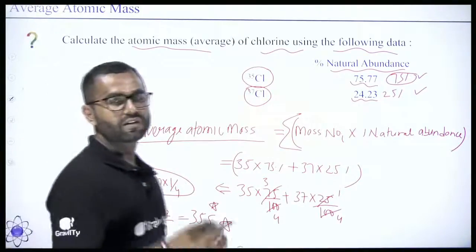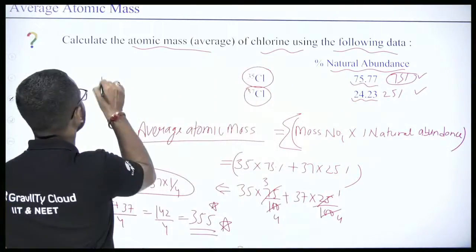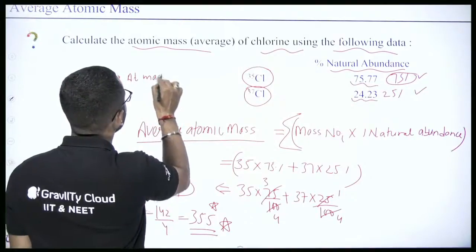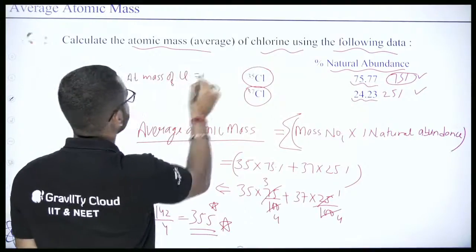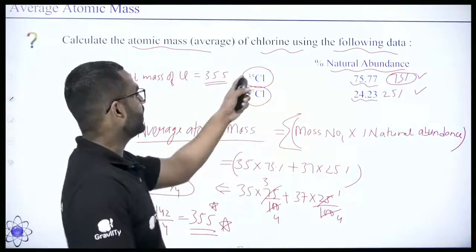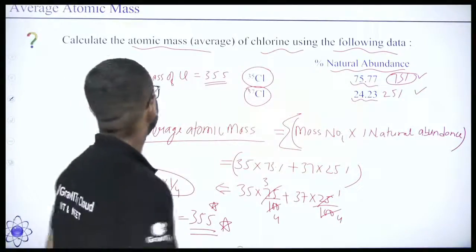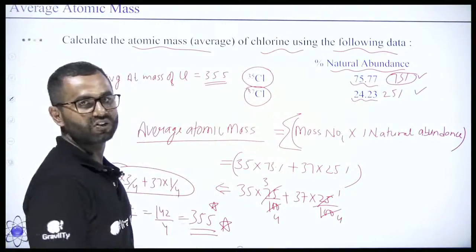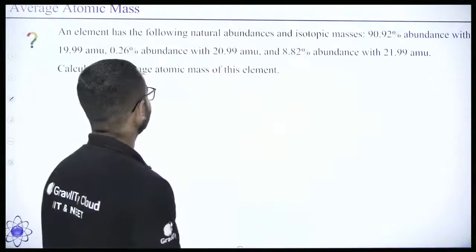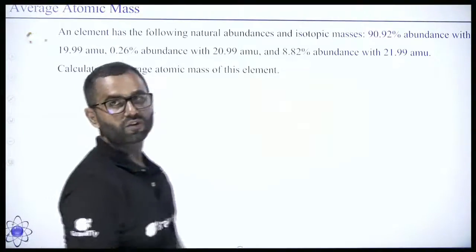So that's why the average atomic mass of chlorine is what? Average atomic mass of chlorine is 35.5. It's not 35 or 37. It is 35.5. Right? So this is how you basically solve the questions of average atomic masses. Right? Next. Now this question. Do one thing. Try to solve this question by yourself.